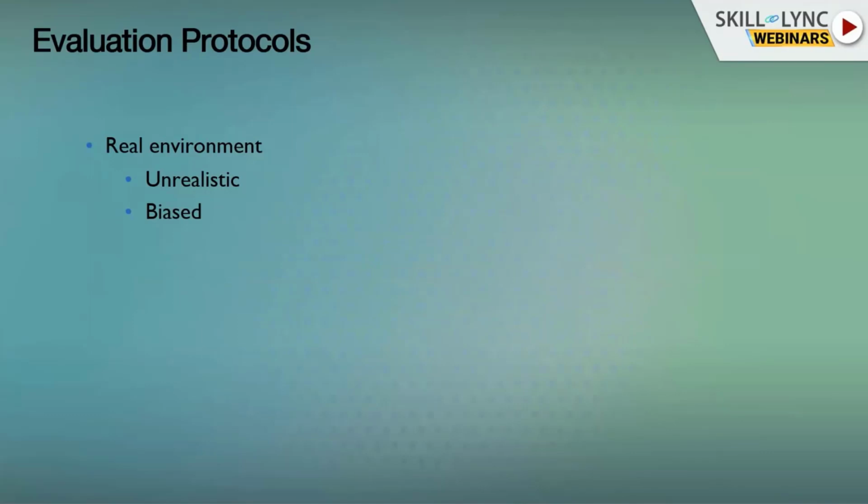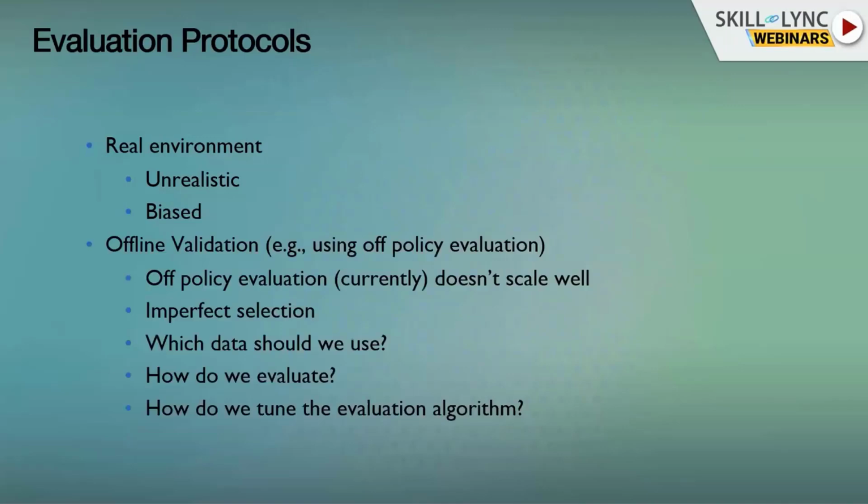Also, it might be very biased. If we're trying to create a very general algorithm, but we fit it every time to the real world and search for hyperparameters in the real world, then maybe if the real world was different, we might overfit to this scenario and get biased estimates of how this algorithm would actually act in the real world. Something else that we can do is try to validate or evaluate our algorithm on offline data, right? Instead of doing it in the real world, we can do it on offline data. This is much more realistic because offline data is something that we already have. We don't have to go to the real world.